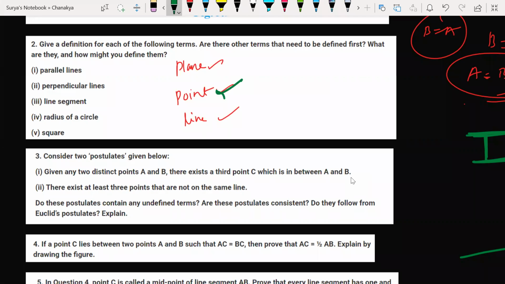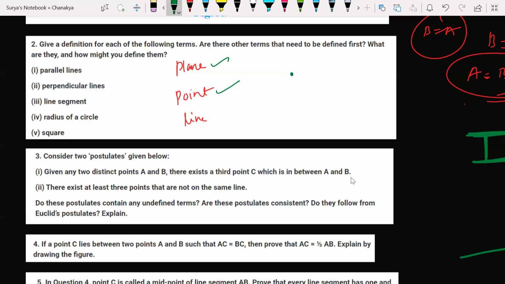What is point? Tell me. What is the meaning of point? Make it fast. Point means what, guys? A fair dot, or fine dot, which doesn't have any part, can be called a point. I told you, it is dimensionless. A dimensionless dot which can be drawn on a plane. So a point can be drawn on what? Plane. So first of all, we must know plane. Without knowing plane, we cannot draw a point. So we'll be drawing a point on plane only. Clear? So that's why we need to know the point definition, and we need to define point as well.